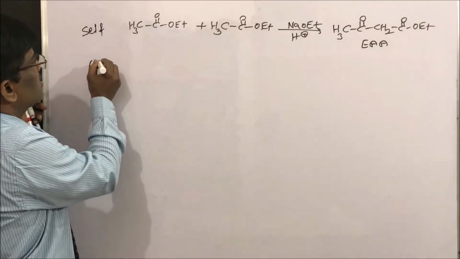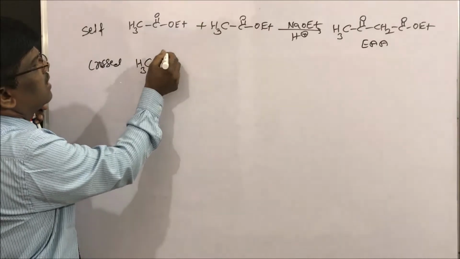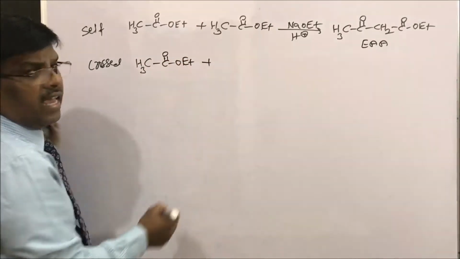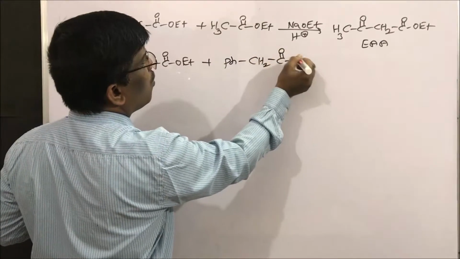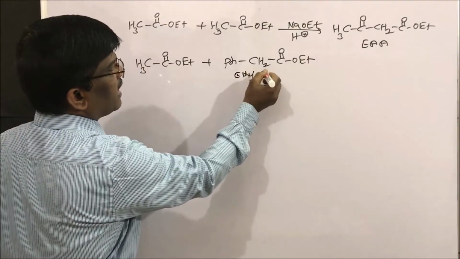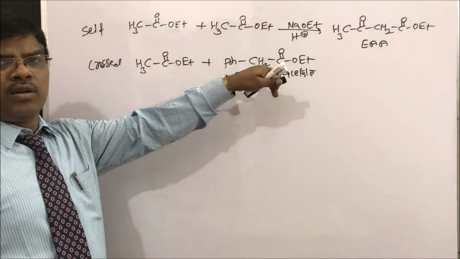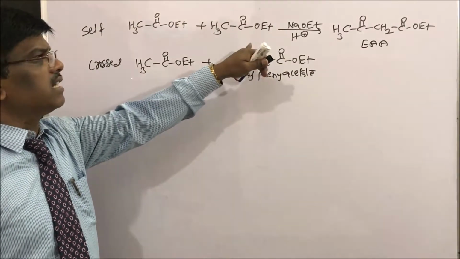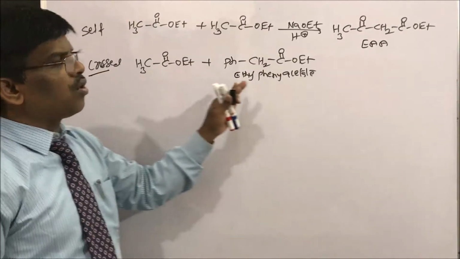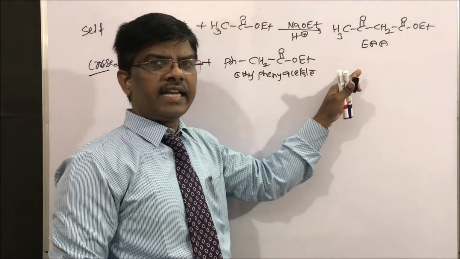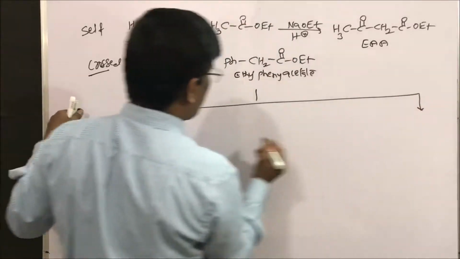However, if I go for crossed condensation, let us take the same ethyl acetate, and suppose I take the compound phenyl CH2COOEt, ethyl phenylacetate. It has two alpha hydrogens, satisfying our reaction conditions, and the other is ethyl acetate. Between these two, crossed Claisen condensation will take place, no doubt, but we are going to get four types of compounds.